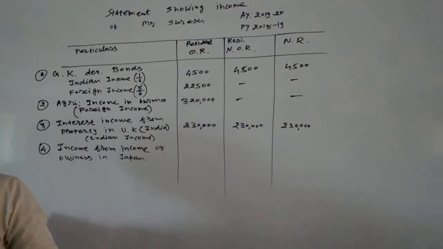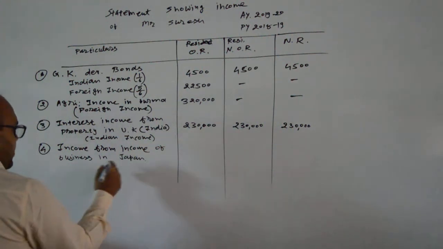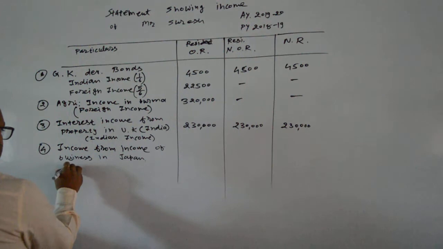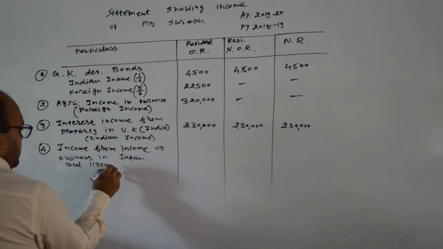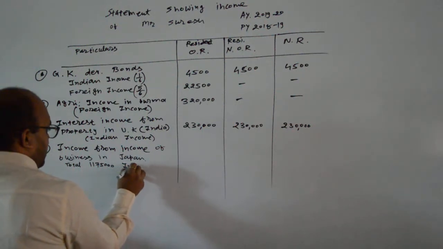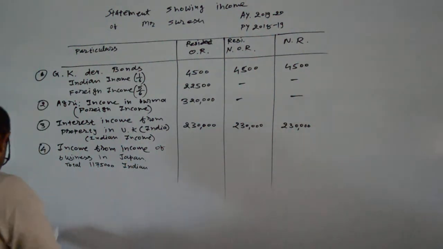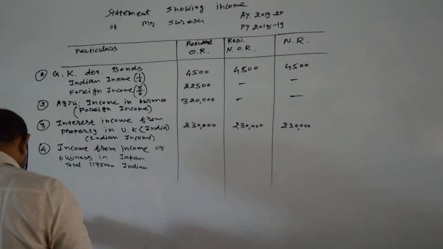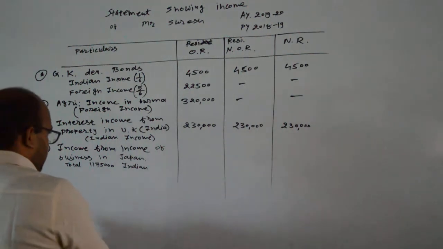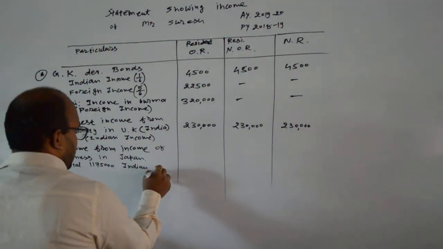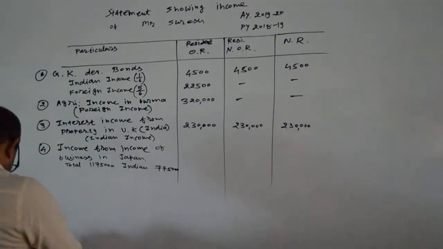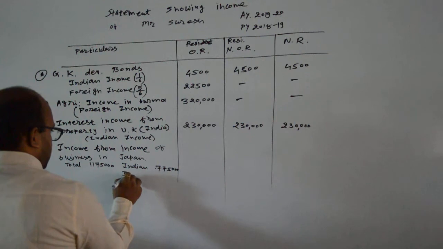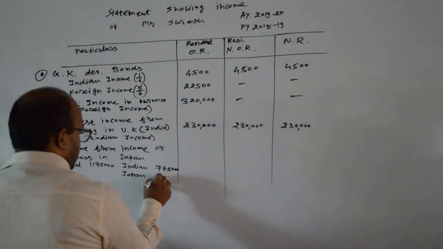The total amount is rupees 11,75,000, but out of that, rupees 7,75,000 is received in India. So the balancing rupees 4 lakh is received in Japan.